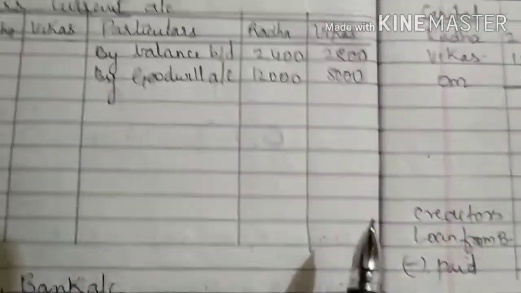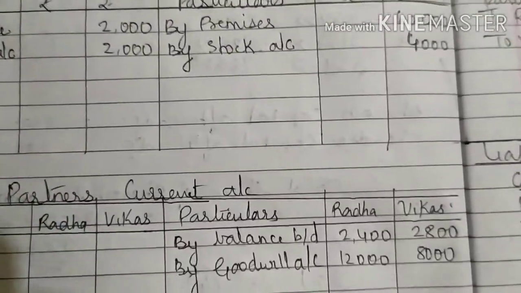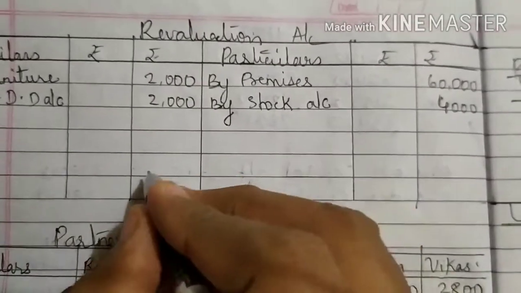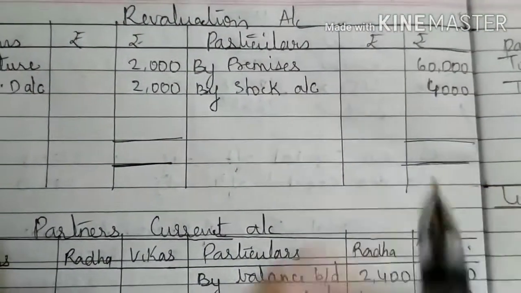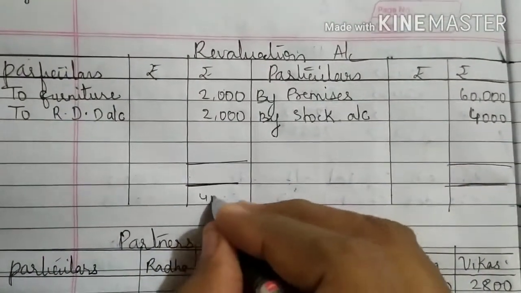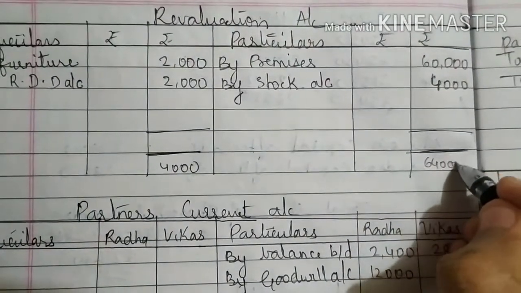So now you have to close the account. All adjustments over. So we will first close the revaluation account. Total debit side total is 4,000, credit side total is 64,000.